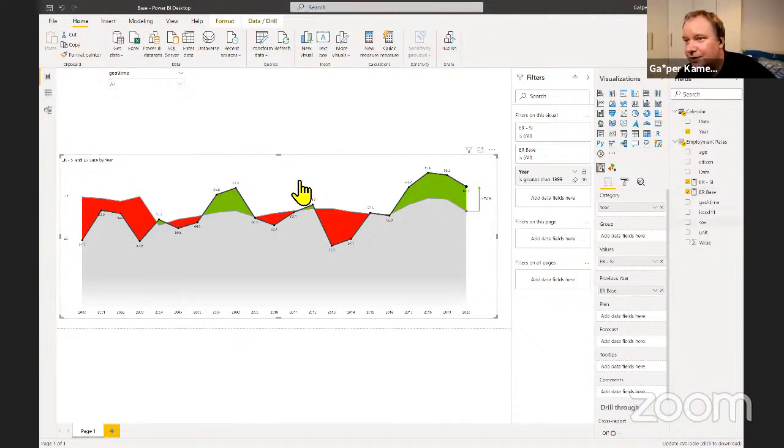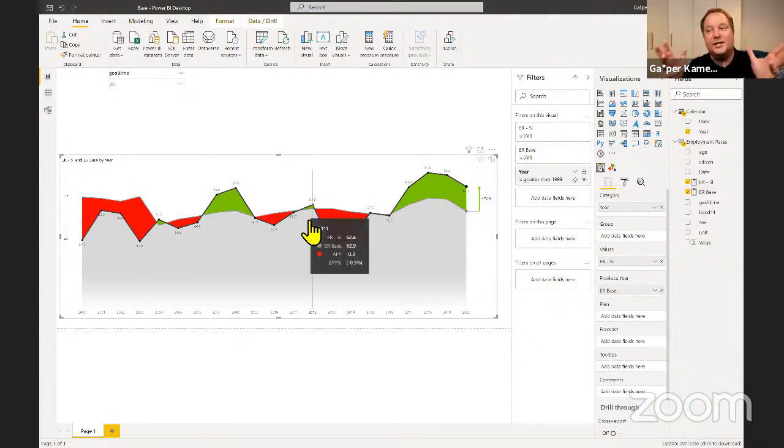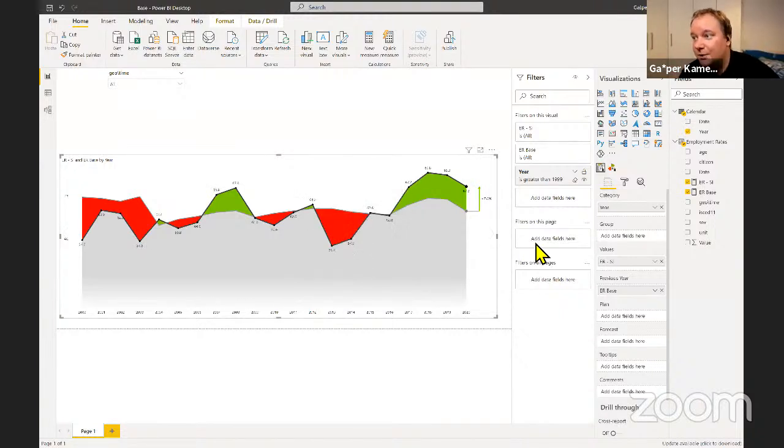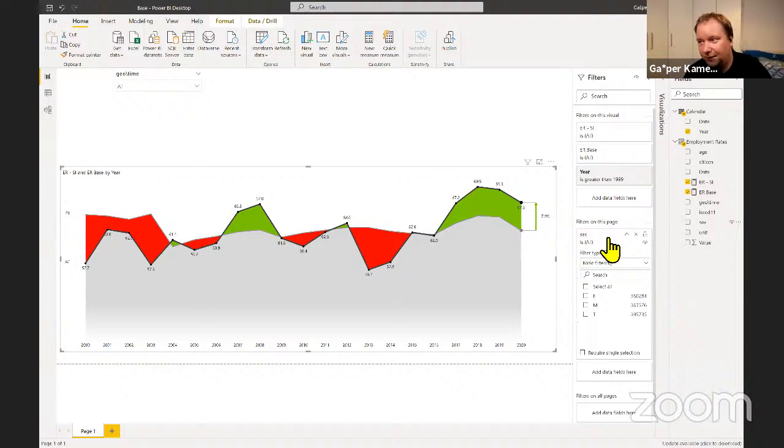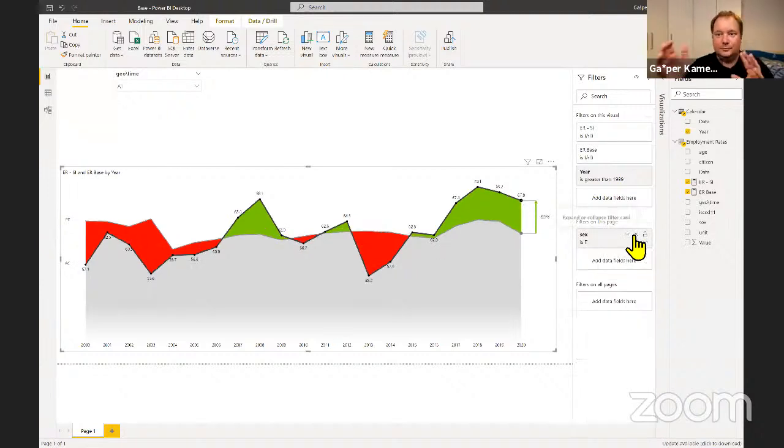So let's say this will be the basic comparison I want to do. At this point, what I would like to do is have the gender as a filter on the entire page. So I know everything is just the total, right? There is no male and female numbers here, just the totals.